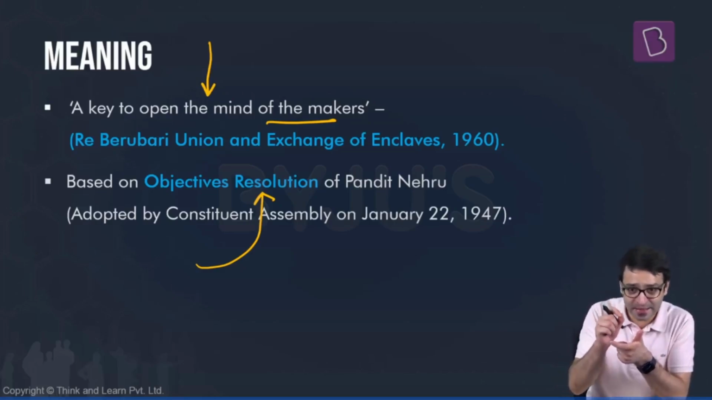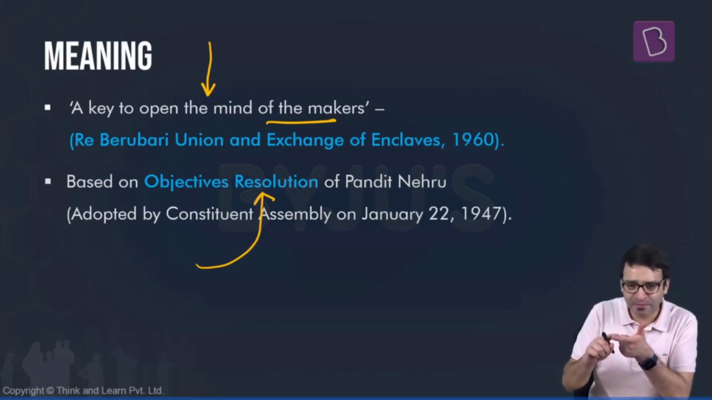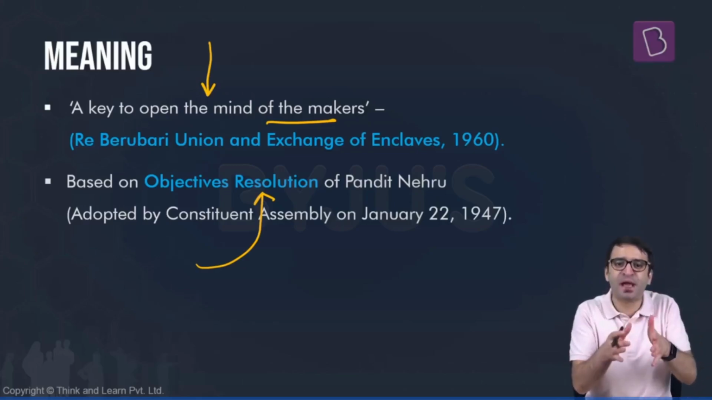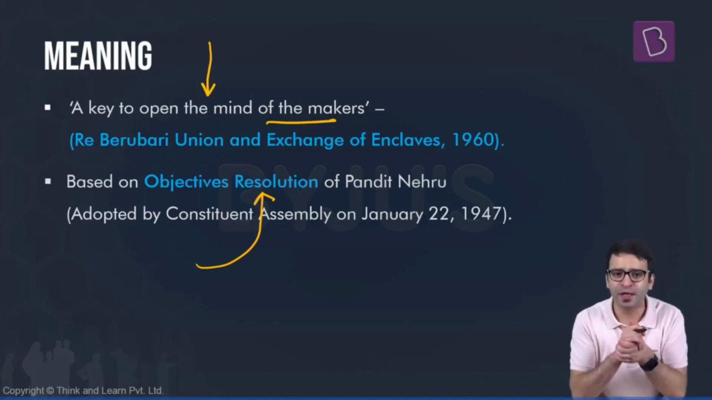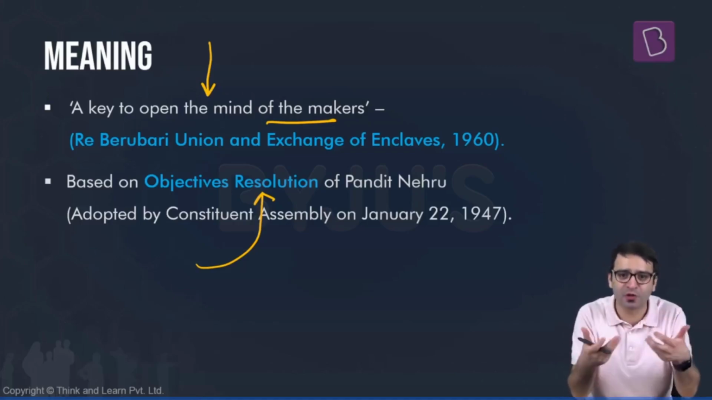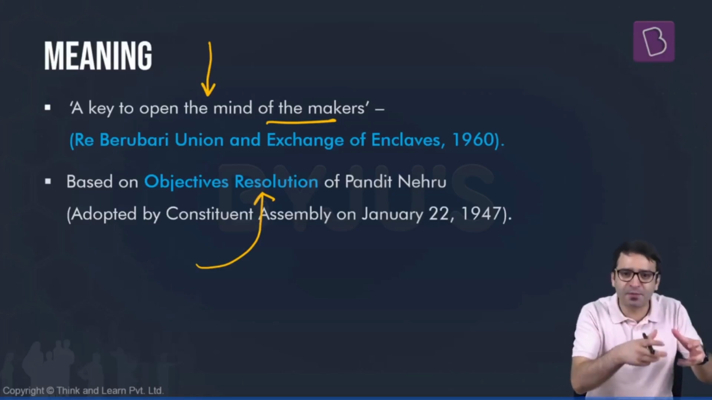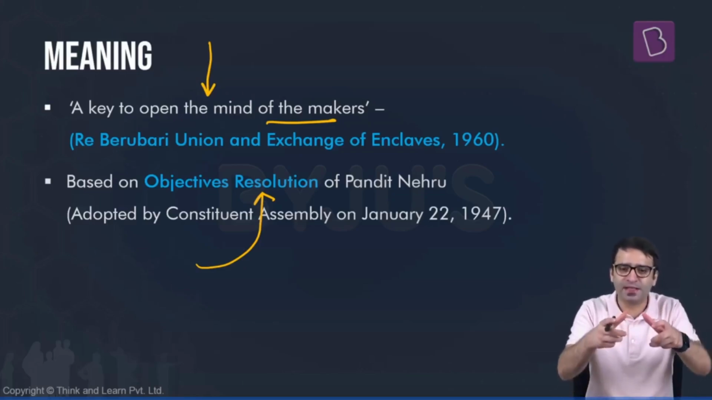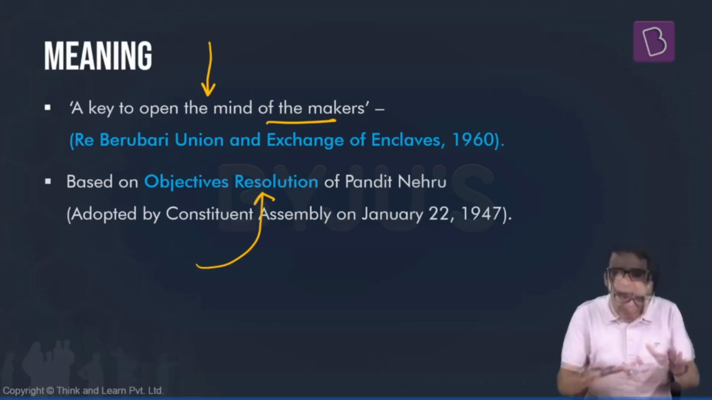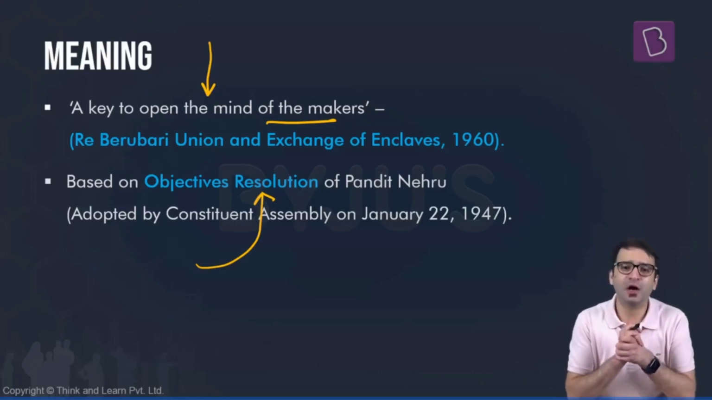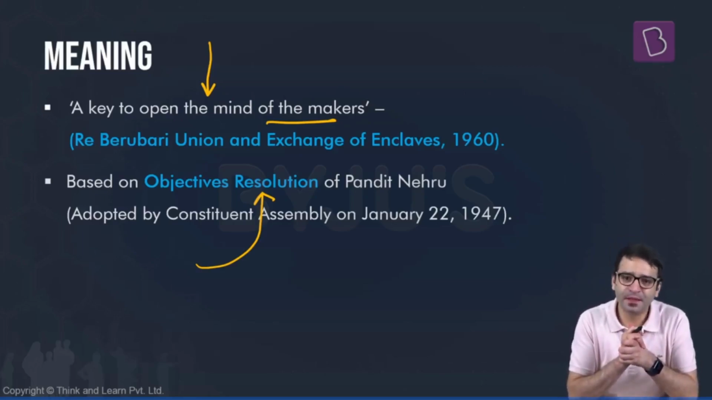Preamble is the identity card of the Constitution. Preamble is a key to unlock the minds of those who drafted our Constitution. And this Preamble is based on the Objectives Resolution, which was introduced in the Constituent Assembly by Pandit Jawaharlal Nehru. And this Objectives Resolution was adopted by the Constituent Assembly on 22nd January 1947. And it is this Objectives Resolution which became the Preamble of the Constitution of India.